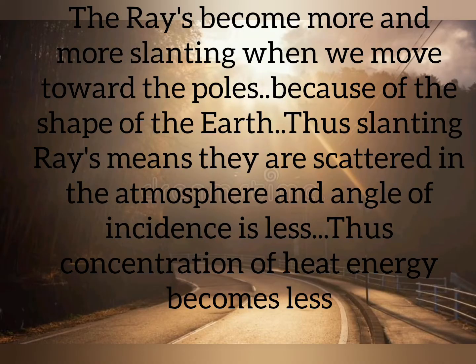So when we travel from the equatorial region towards the temperate zone and the frigid zone above 66.5 degrees north and south of the equator, the sun's rays begin to become slanting or oblique. So it spreads over a larger area. The impact of the heat energy becomes less.